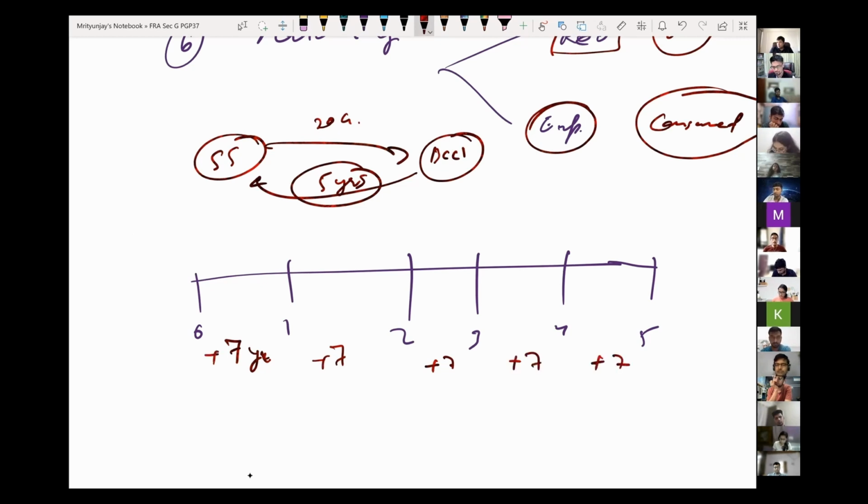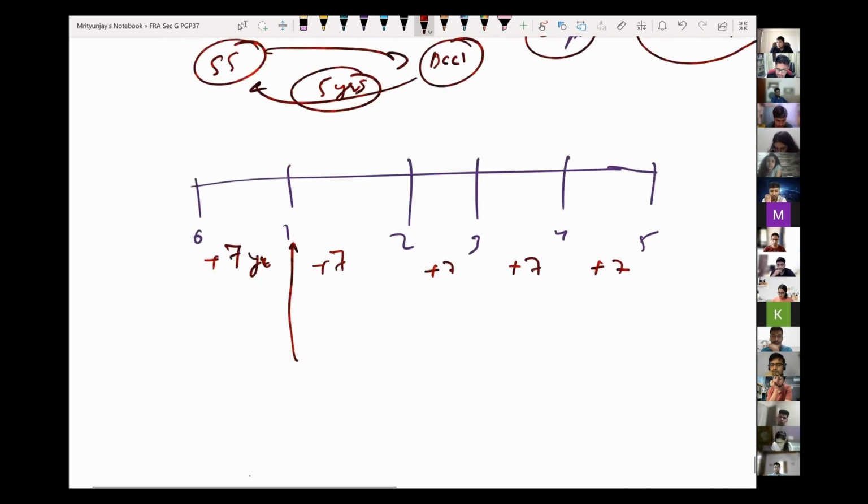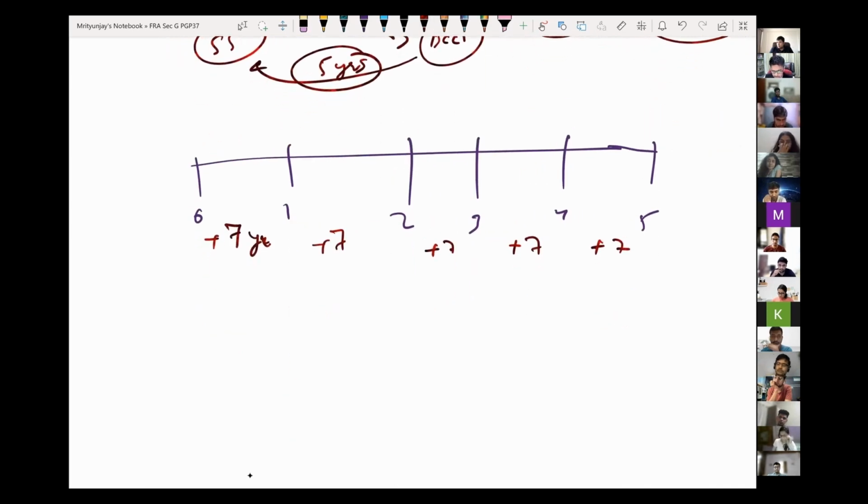Now, question. Let us say one of your friends approaches you at the end of the first year and says, you are the manager of Star Sports, tell me how much profit you made in this first year. What is the profit in the first year? Can anybody tell me?